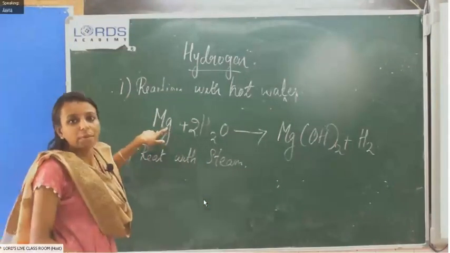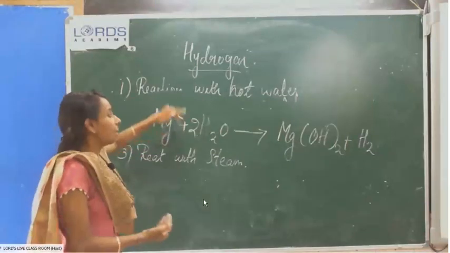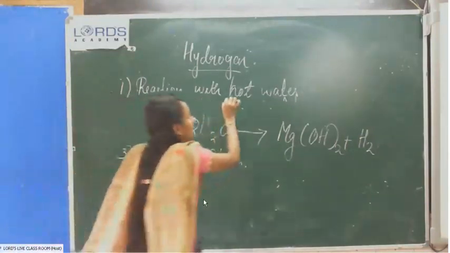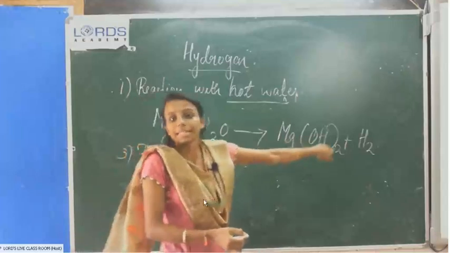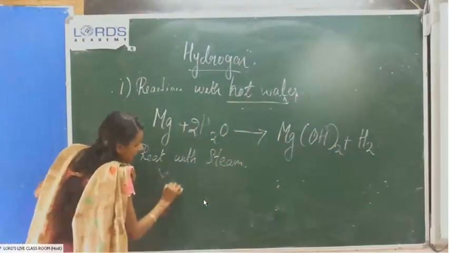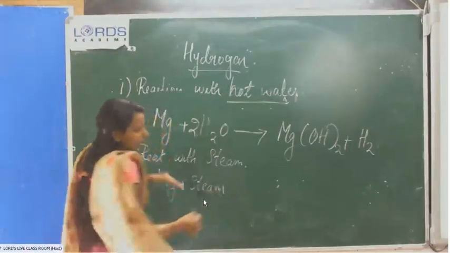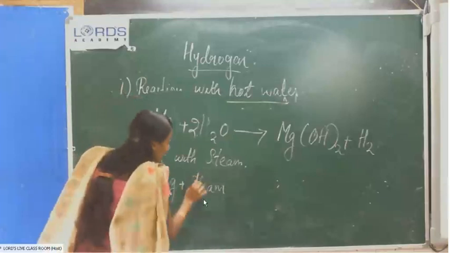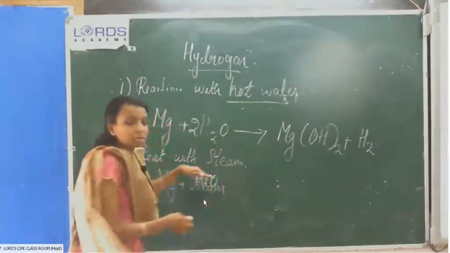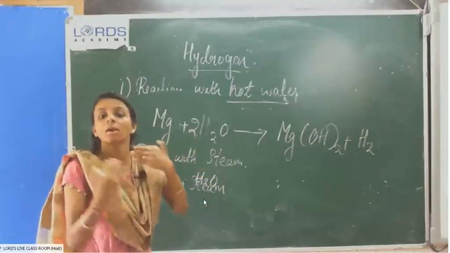Like magnesium, you know that as compared to sodium, potassium and calcium, magnesium is least reactive. So if magnesium reacts with hot water, it will produce magnesium hydroxide. When magnesium reacts with steam, that means H2O, it will produce the corresponding oxides.